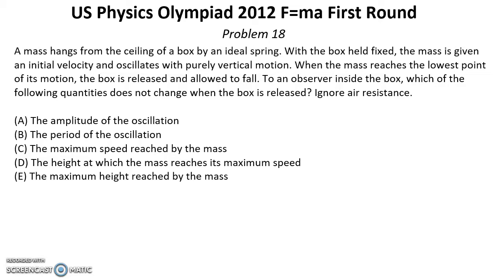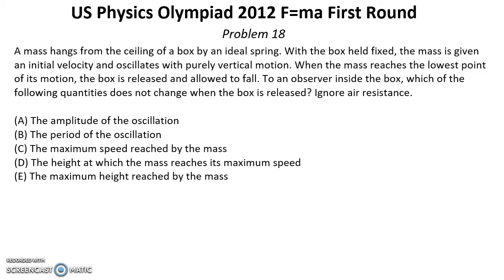In the second case, when the box is released with the mass at its lowest point, the point of equilibrium moves up. It means that the amplitude is increasing. And because we have an ideal spring, the period must be the same.